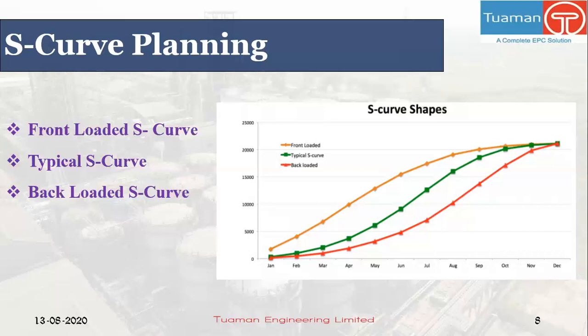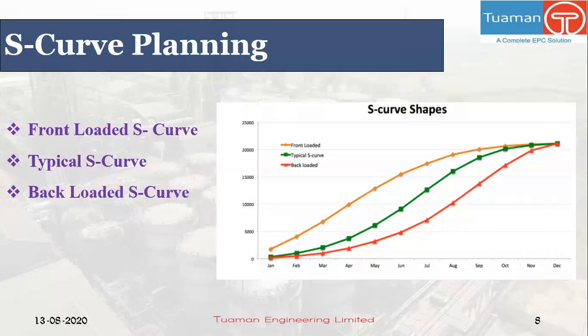You may find the front-loaded S-curve when the curve starts up steeply and then flattens out. As per the graph, front-loaded curves have a rapid start. More resources are assumed to be consumed early in the project. This may happen for repetitive projects that need little planning and preparation time.